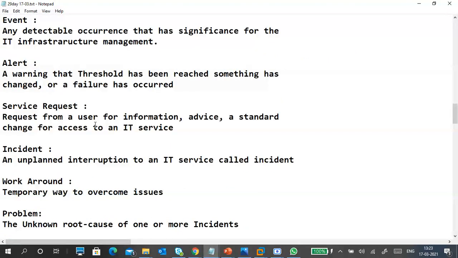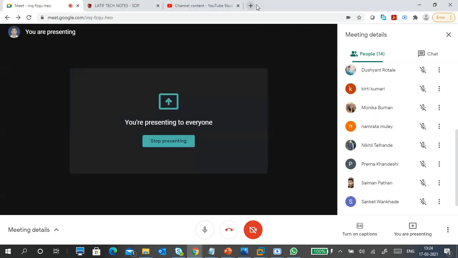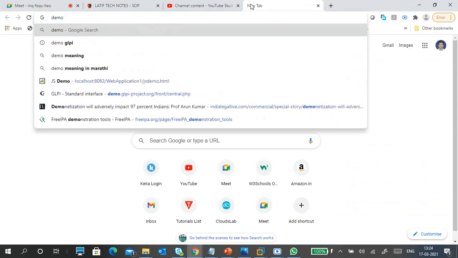Okay, guys, so this is again important. Whatever I ask in the morning, all of this is important. You must keep studying every day. Take 10 or 15 minutes and study this one. You should confidently tell ITIL, because it's theory, so you have to confidently tell the theoretical part. For practical work, there are a lot of options available also. I will give you one site, that is the GLPI demo.